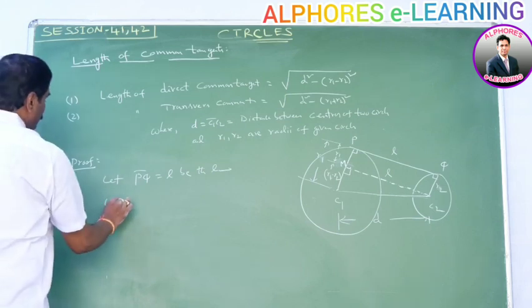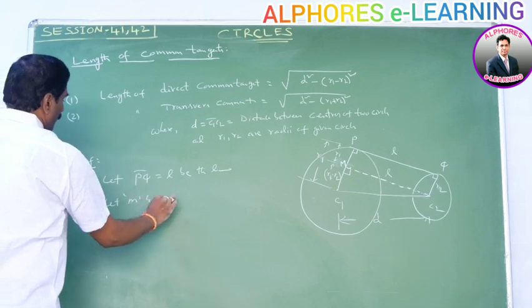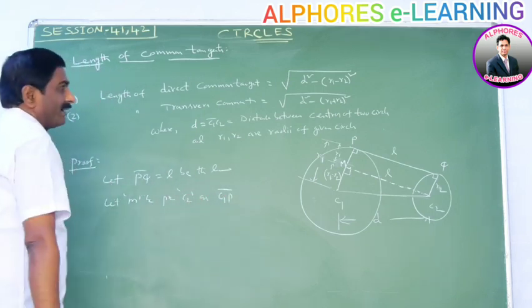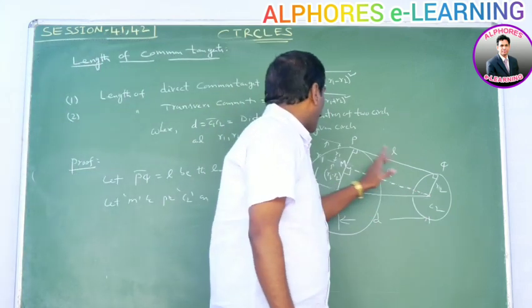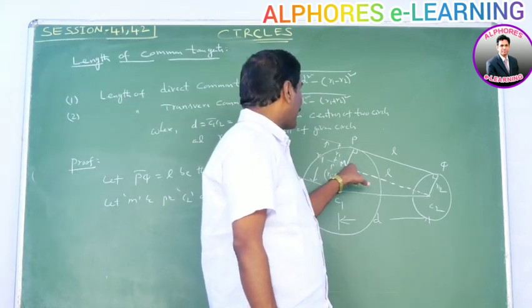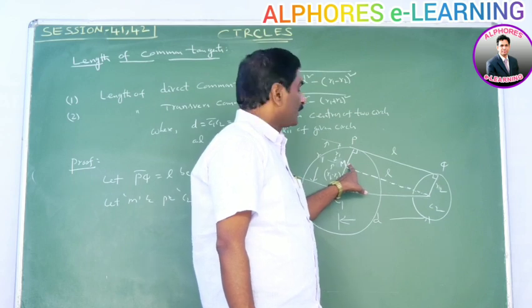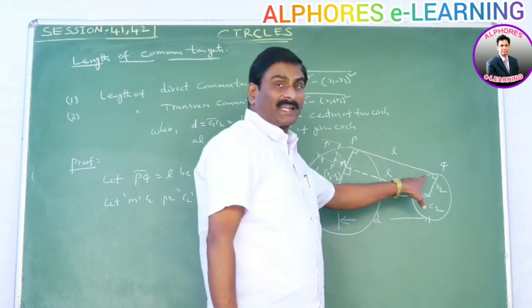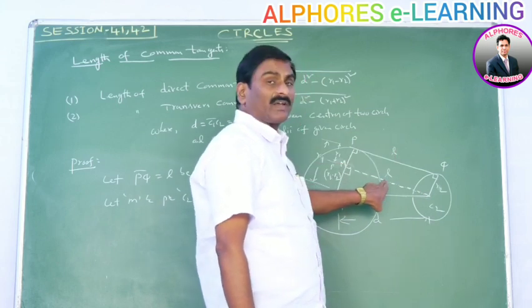Let M be the projection of C2 on the line C1P. That means this angle is 90 degrees. Clearly, C2QPM forms a rectangle, so this value is equal to this value.